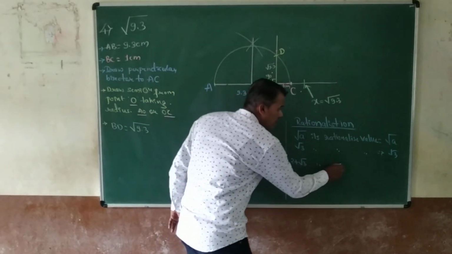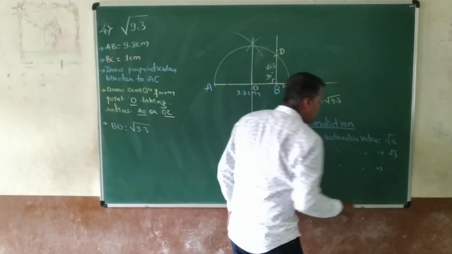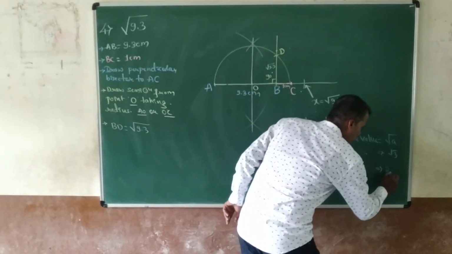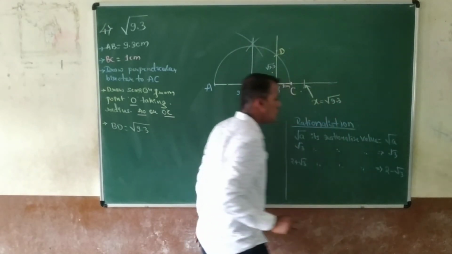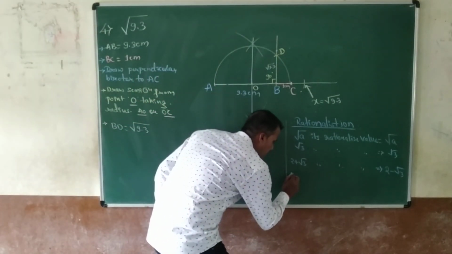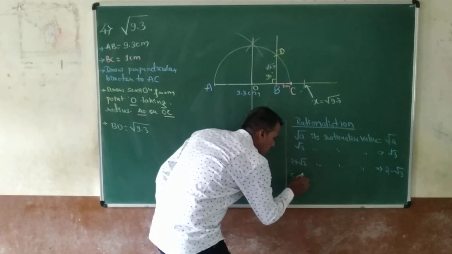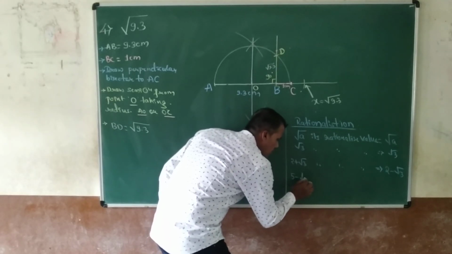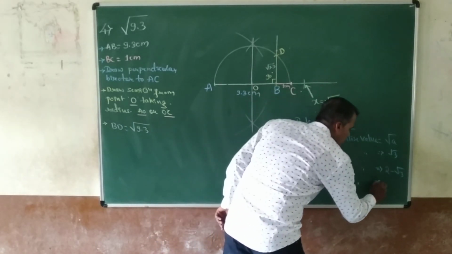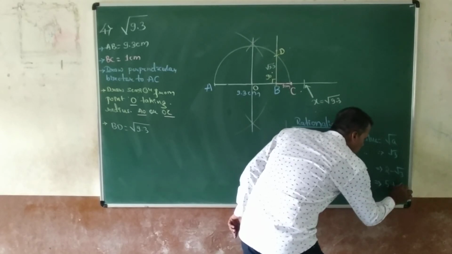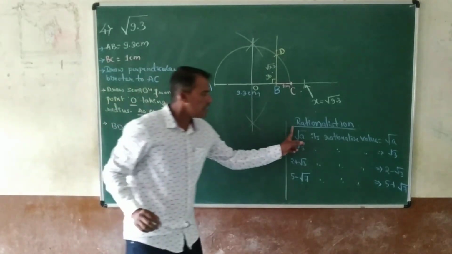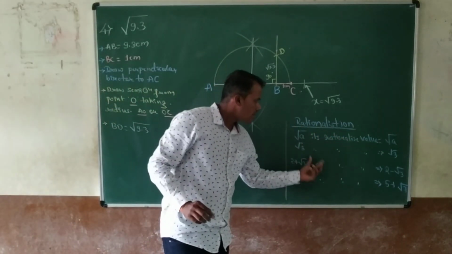Similarly, 5 minus square root of 7 has the rationalized value 5 plus square root of 7. This is the theory part of rationalization.